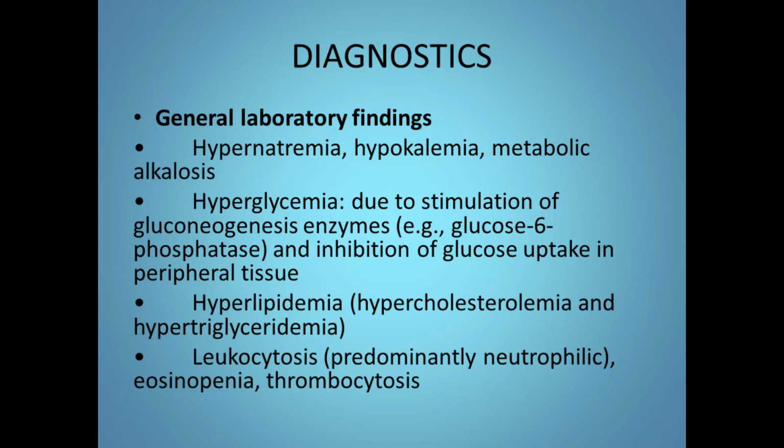Next, let's look into the diagnostics. The general laboratory findings: what we find is there will be hypernatremia, hypokalemia, metabolic alkalosis, and hyperglycemia, which is due to the stimulation of gluconeogenesis enzymes, for example glucose-6-phosphatase, and inhibition of glucose uptake in the peripheral tissue. Hyperlipidemia, hypercholesterolemia, and hypertriglyceridemia. Leukocytosis, predominantly neutrophilic, eosinopenia, and thrombocytosis.